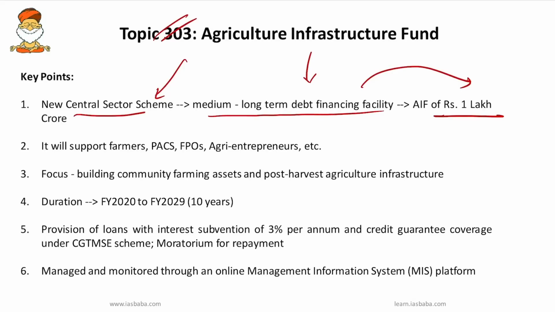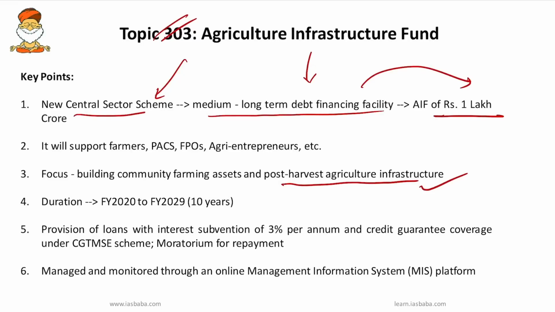It will support farmers, primary agriculture cooperatives, farmer producer organizations, agri entrepreneurs, etc. in building community farming assets as well as post harvesting agriculture infrastructure.